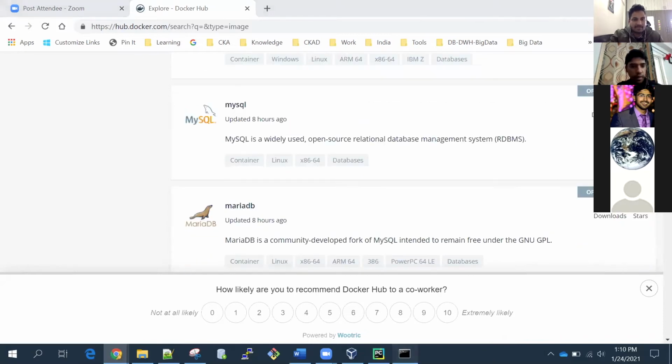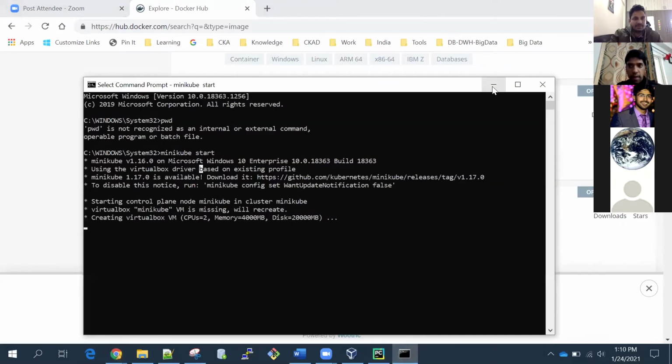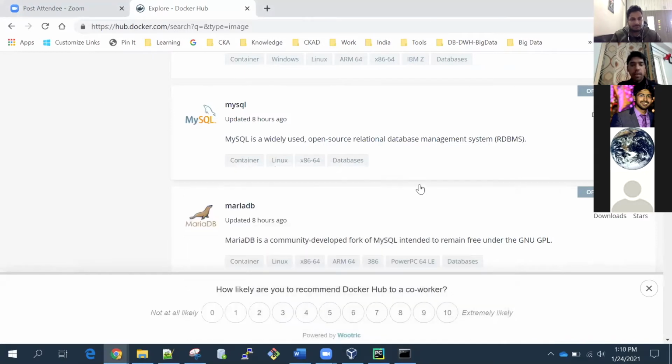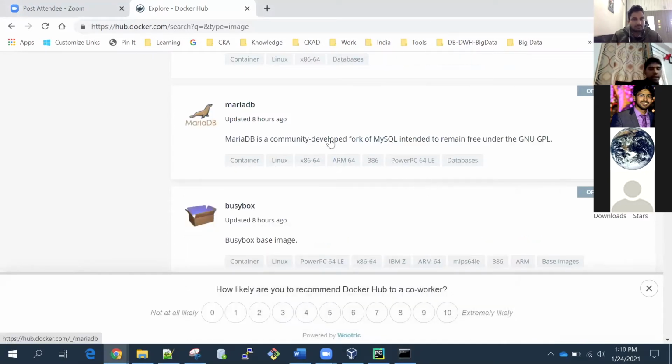So these are the images. You just need Docker here, and when you run these images, they run as containers. If you run this MariaDB image, that means your container is ready, and you can run all the operations meant for MariaDB in that.